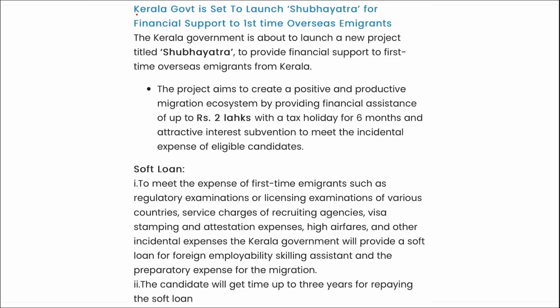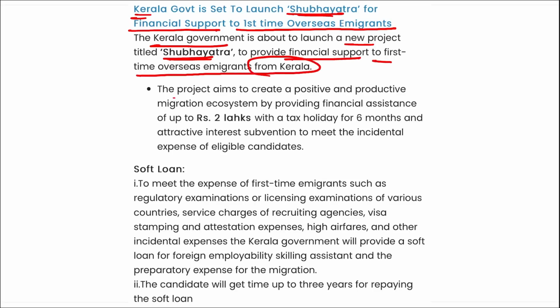Now let's move to Kerala government. They are set to launch Subhyatra for financial support to first time overseas immigrants. I repeat, Kerala government is about to launch a new project, that is Subhyatra, that is a financial support to the first time overseas immigrants from Kerala. The project aims to create a positive and productive migrant ecosystem by providing a financial assistance of up to 2 lakh rupees with a tax holiday for 6 months and attractive interest subvention to meet the expenses of eligible candidates.